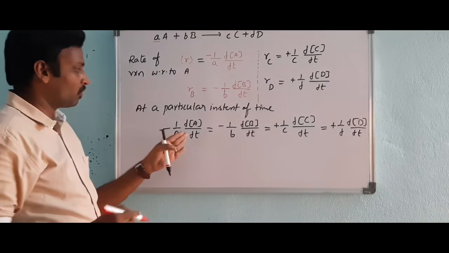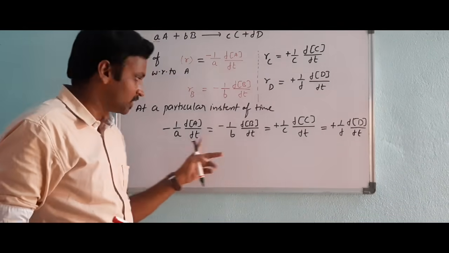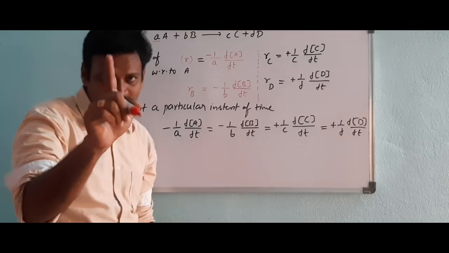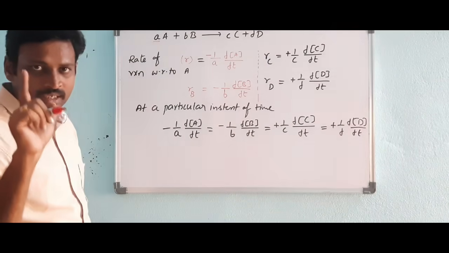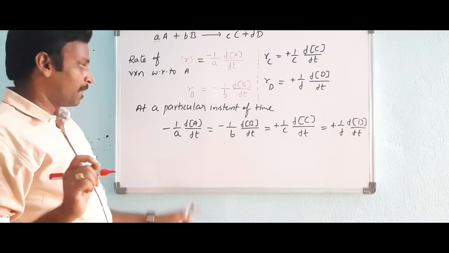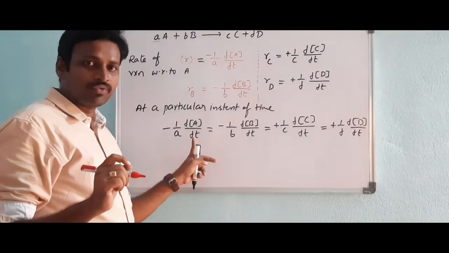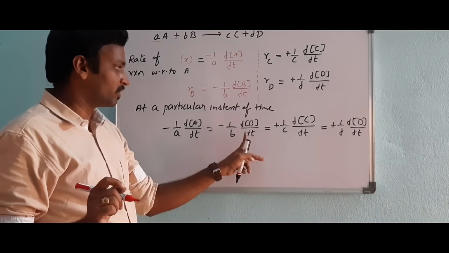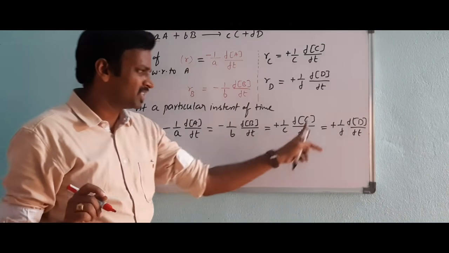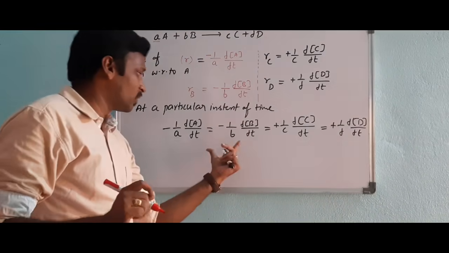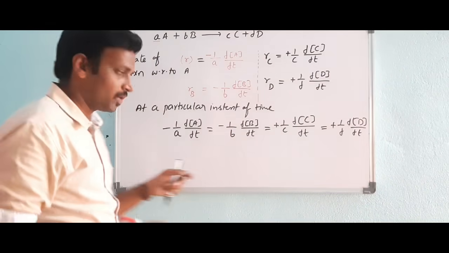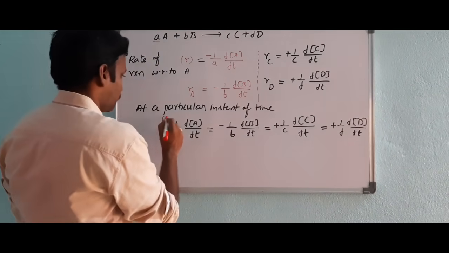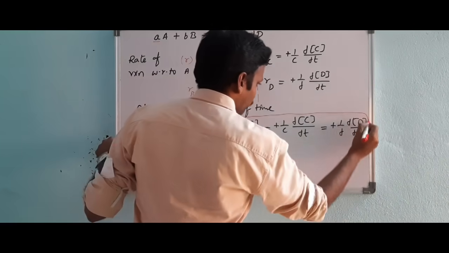If they give one rate and ask for another rate, you have to equate them. Remember this for solving numericals. It's very important. I repeat: if they give the rate of reaction with respect to A and ask for the rate with respect to B, C or D, then you have to equate and compare. This is the most important relation we have.